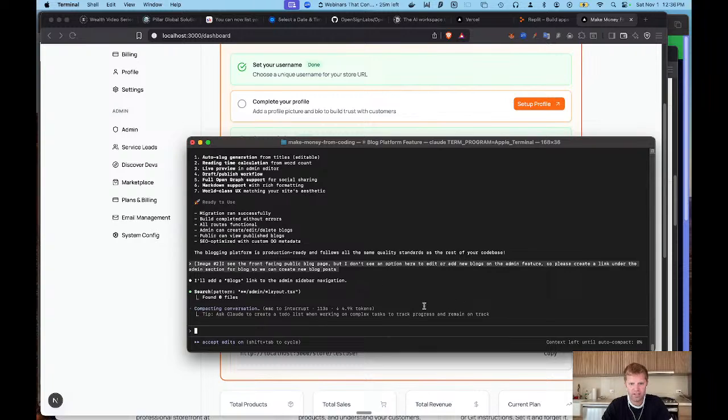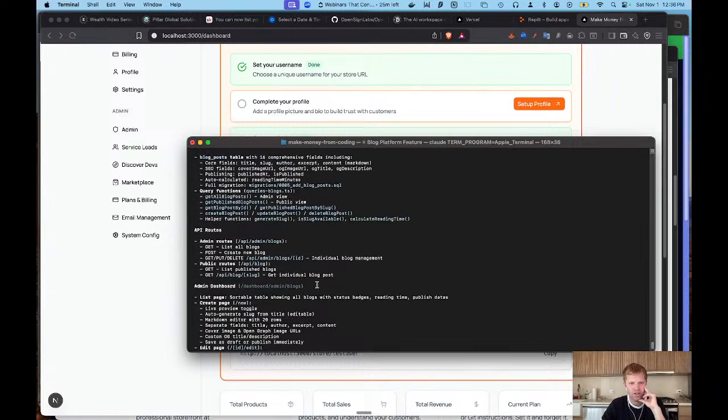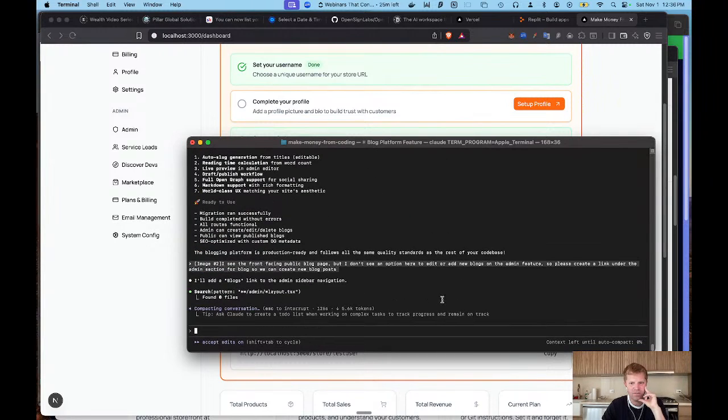So it's still compacting the conversation. This was a big compact. That's a lot of tokens there. So probably because this feature was so big that it's still trying to compact everything it did before. So it's compacting the conversation.